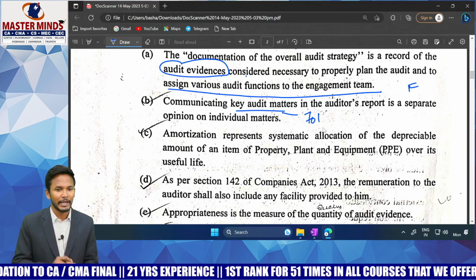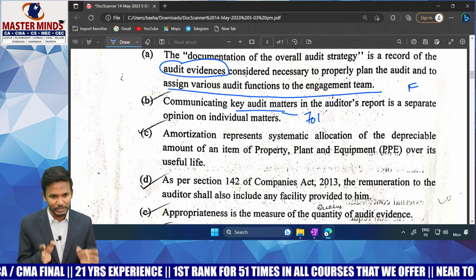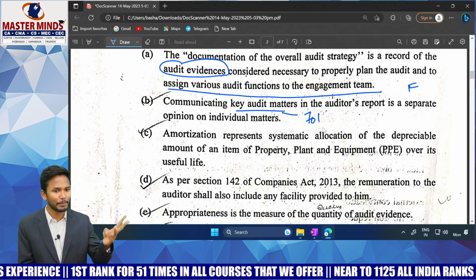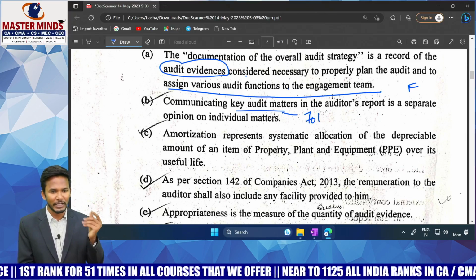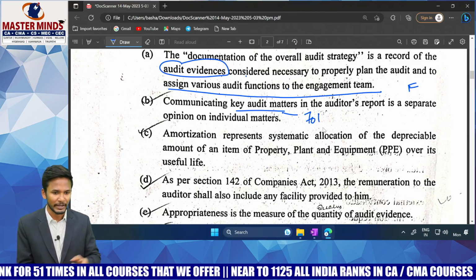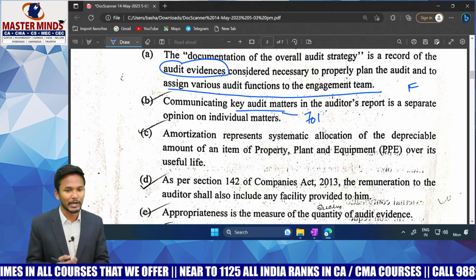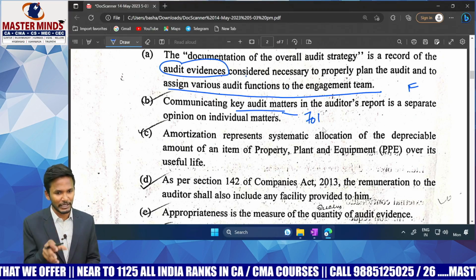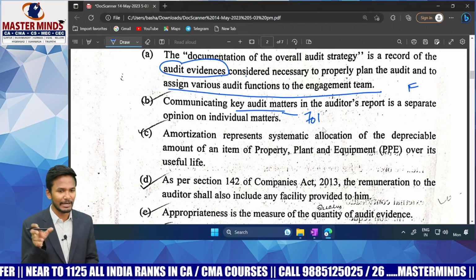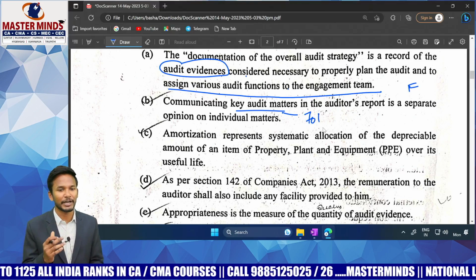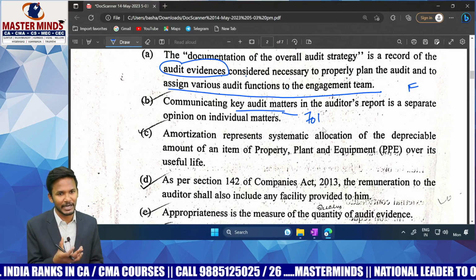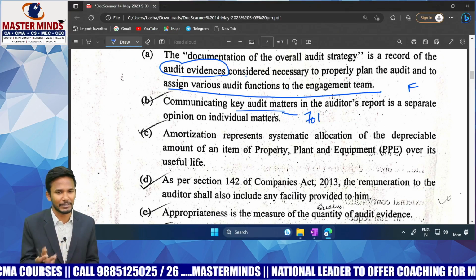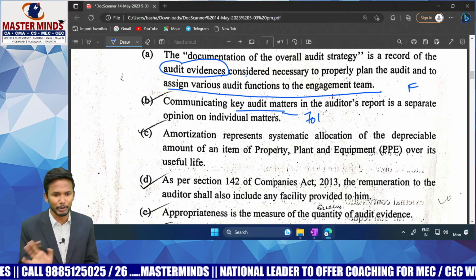Along with that, a key audit matter is not an opinion. In the audit report, we already have a title, then the addressee, then the statement of opinion. In the opinion paragraph, you have to clearly write what you are trying to tell the user. Along with that, as part of your entire audit, a matter which you felt to be significant in your professional judgment is communicated to the users, so that the user believes that you have worked hard. To prove that you worked, you give some extra matters that are called key audit matters. It's not a separate opinion.